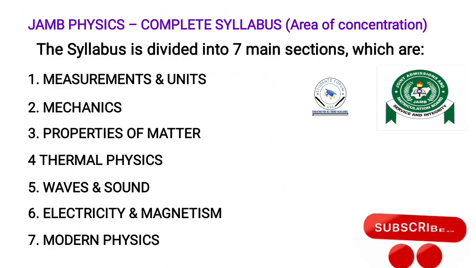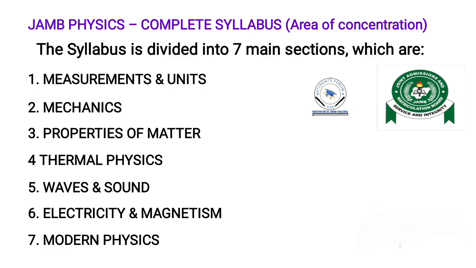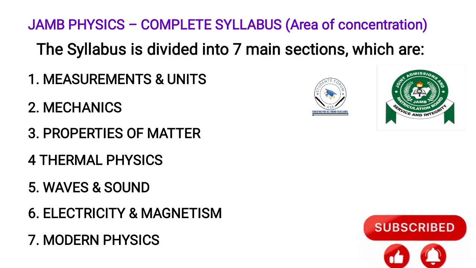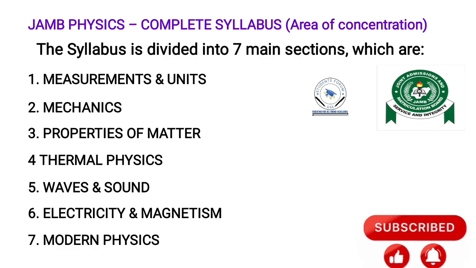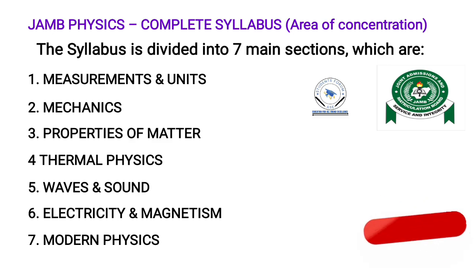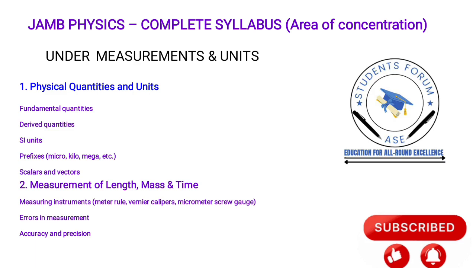Now, when I talk of the physics JAMB syllabus, it is actually divided into 7 main sections, which are: number 1, measuring and units; number 2, mechanics; number 3, properties of matter; number 4, thermal physics; number 5, waves and sound; number 6, electricity and magnetism; number 7, modern physics. Now let's dissect each topic and see what you are required to know from each of them.